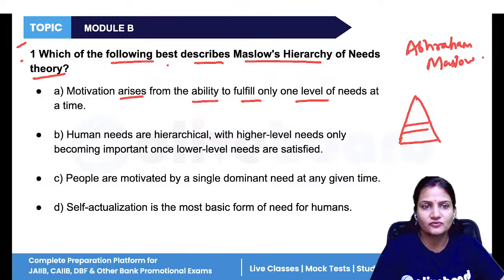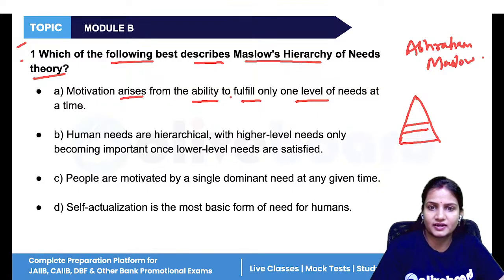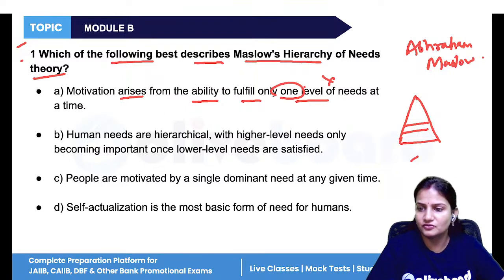Now, what was the question? Which one of the following best describes Maslow's hierarchy of need theory? Motivation arises from the ability to fulfill only one level of need? No, we have to fulfill all 5 levels of need.